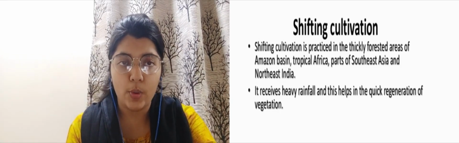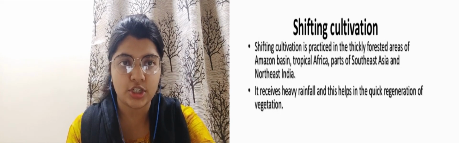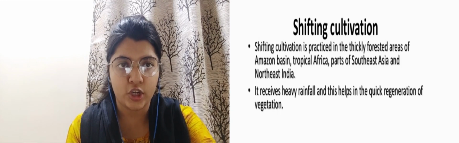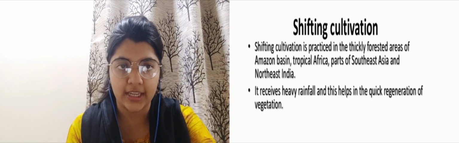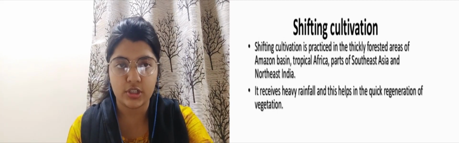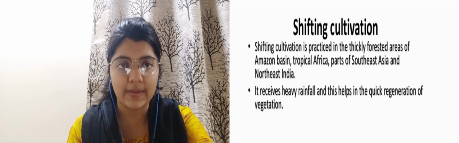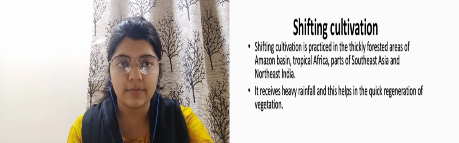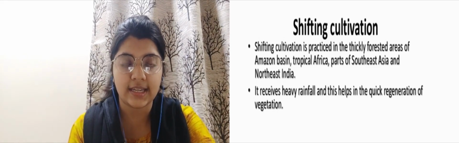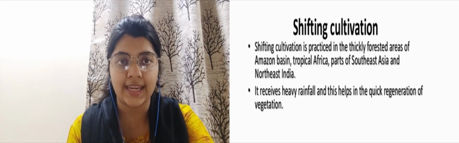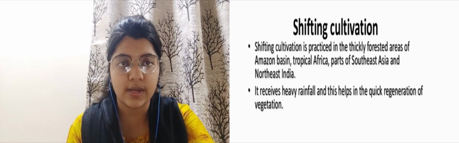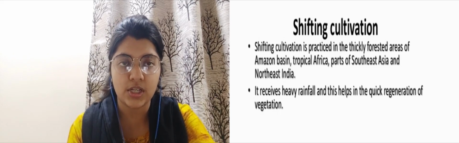Now, how exactly is shifting cultivation done? Firstly, we have forests. With the help of slash and burn agriculture, we convert those forests into fertile soil, and then farming is done. Then some infertile soil is left over, and that infertile soil is again left to grow and will be included in the intact forest. Then again it will be under slash and burn agriculture, and it will just go on.